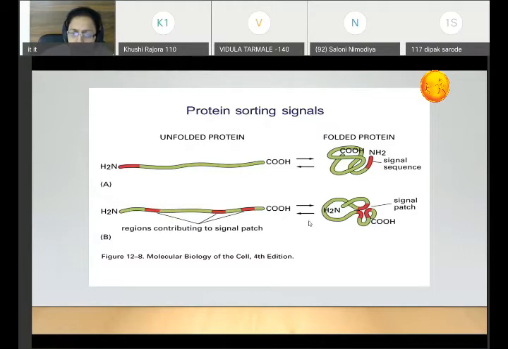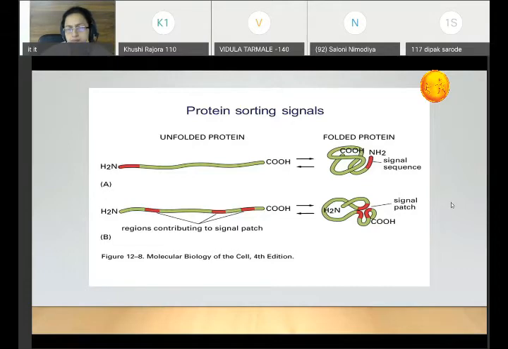Details are not expected from you for this point, but you should remember that these signal sequences are present at the terminal end, that too at the amino terminal. Certain proteins do have them at the carboxy terminal also.